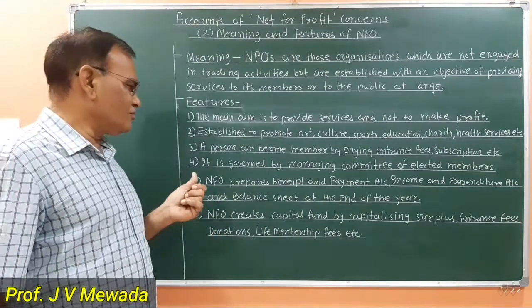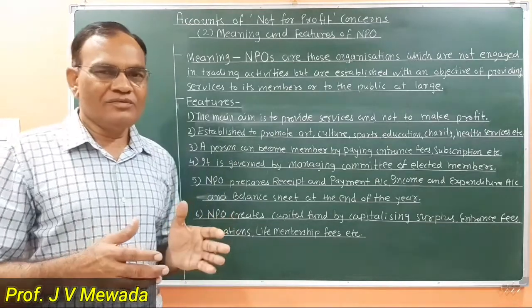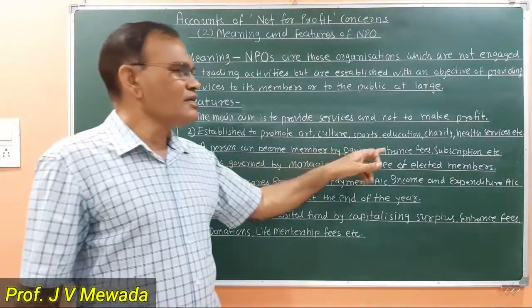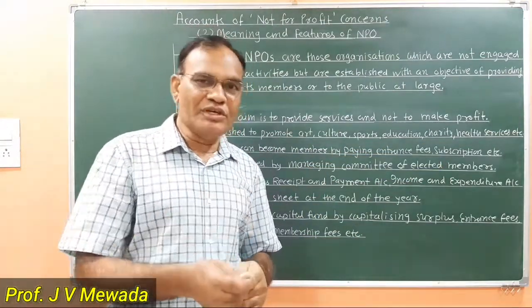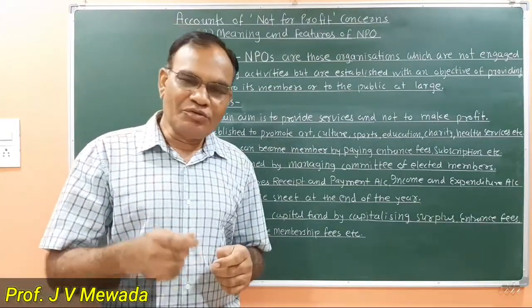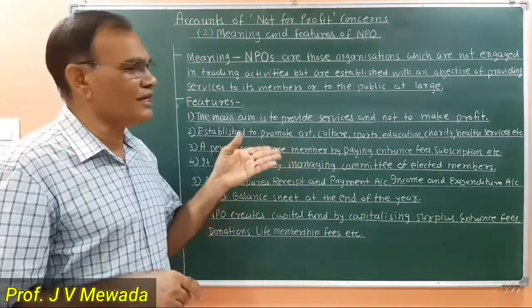Number 3, how can one become a member? Here, one can become a member by paying entrance fees, subscription fees, life membership fees. Whenever you are joining that organization, you have to take admission there. For that you have to pay the admission fee, which is also known as the entrance fee.